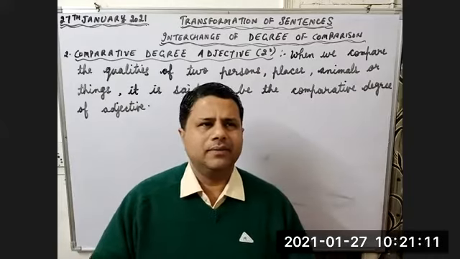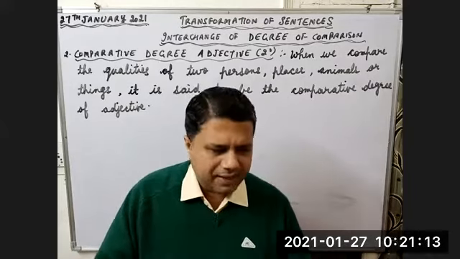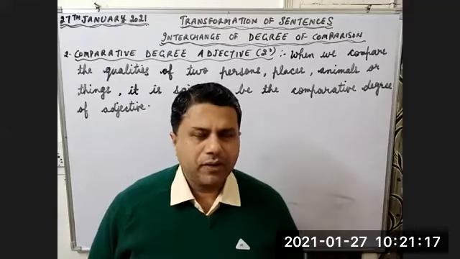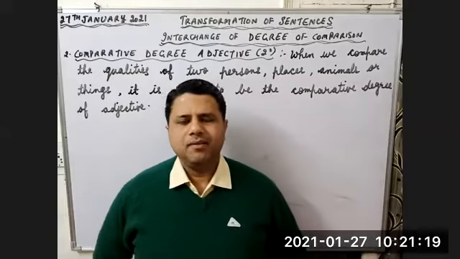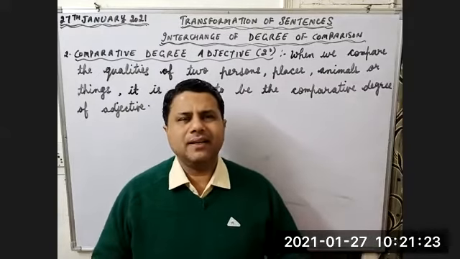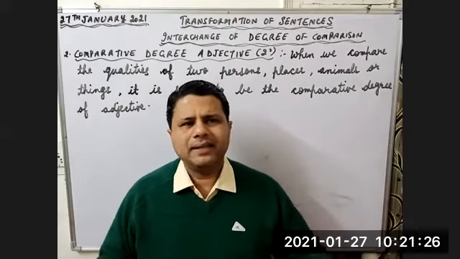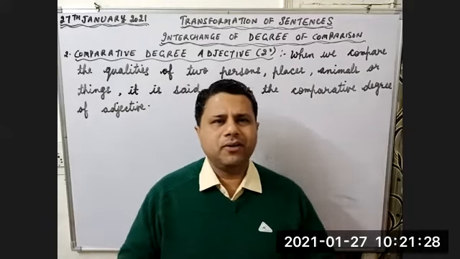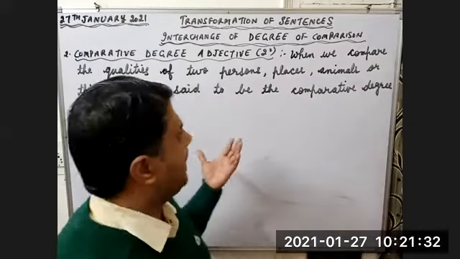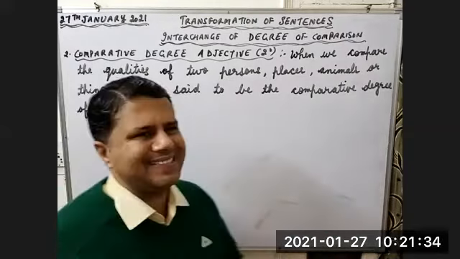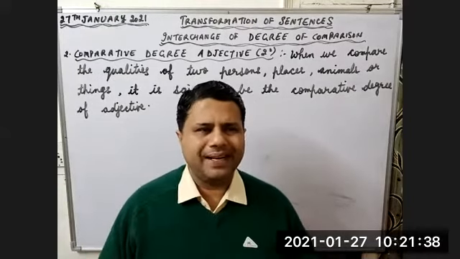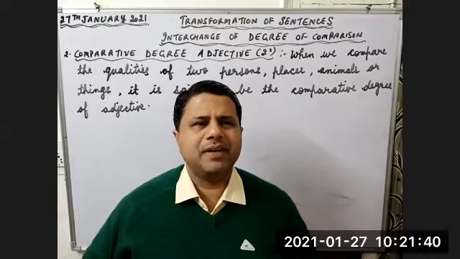Okay, let's continue. Children, yesterday we were doing the simple degree. In simple degree, what do we do? We just describe a person. We can describe a person, a place, a thing, or an animal, or anything else also, but we don't do any comparison. As the name indicates, today's topic is comparative degree adjective. As the very name indicates, comparative, it means some comparison will be there.